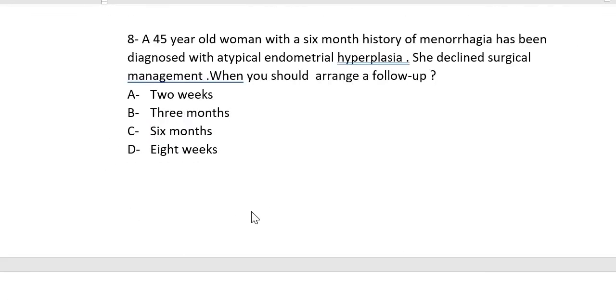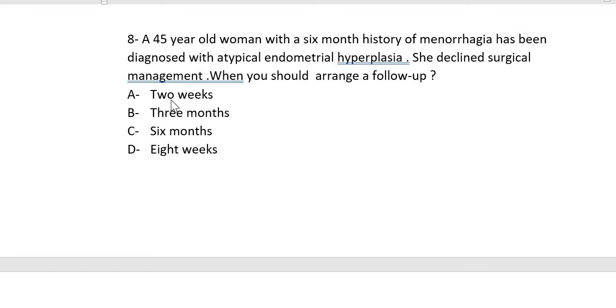Okay, so the next question is that a 45-year-old woman with a 6-month history of menorrhagia has been diagnosed with atypical endometrial hyperplasia. She declined any surgical management. So when should you arrange a follow-up? Here the thing which they kept from you is that if she didn't go for surgical management, then maybe she opted for medical management because she was having menstrual bleeding.